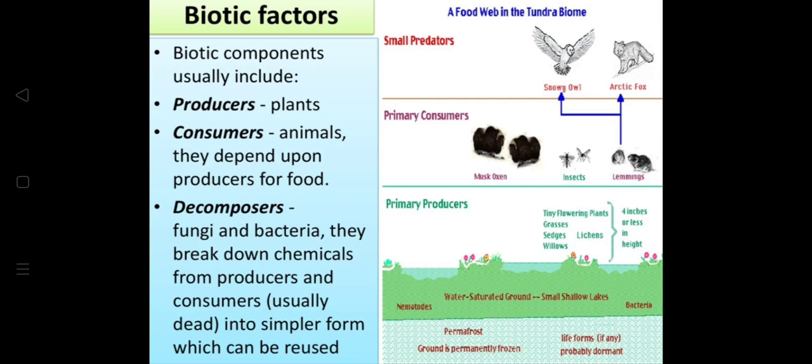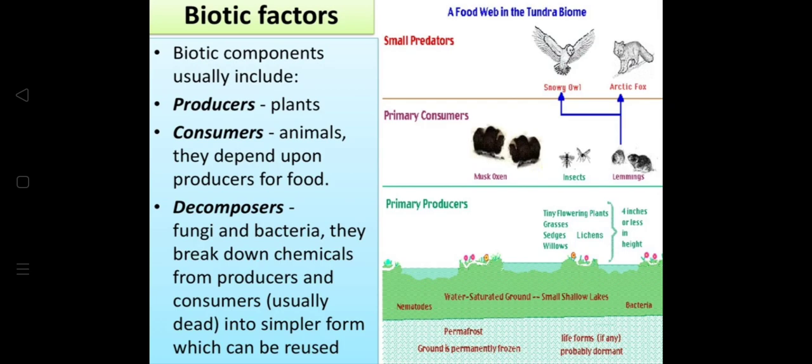I spoke to you all about a food web in the tundra biome. What is a food web? Now, this is a food web in the tundra biome. There are small predators. Now, let's begin with the primary producers. At a very basic level, you always see there's permafrost, where the ground is permanently frozen. There are life forms probably which are dormant, which are sleeping. Okay. Then if you all see, there are nematodes, there is water saturated ground, there are small shallow lakes, and there are some bacteria in it. Now these levels come up: primary producers, primary consumers, and small predators.